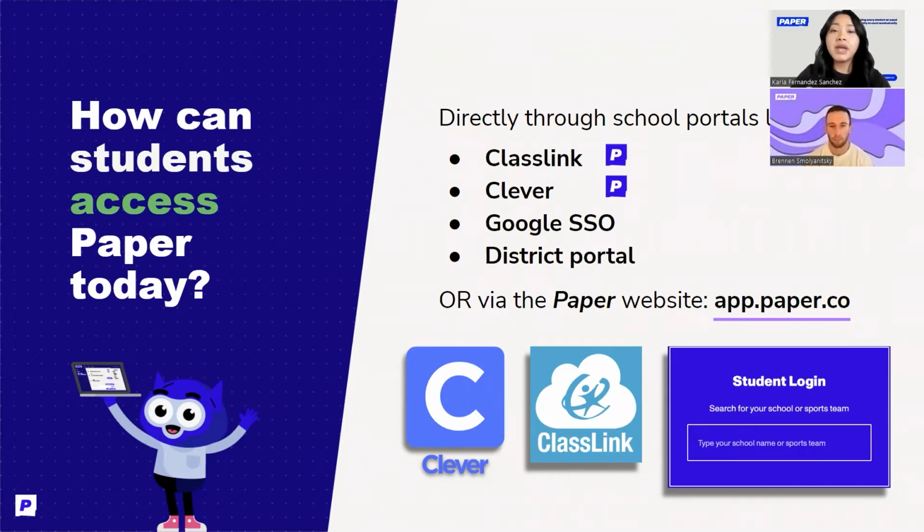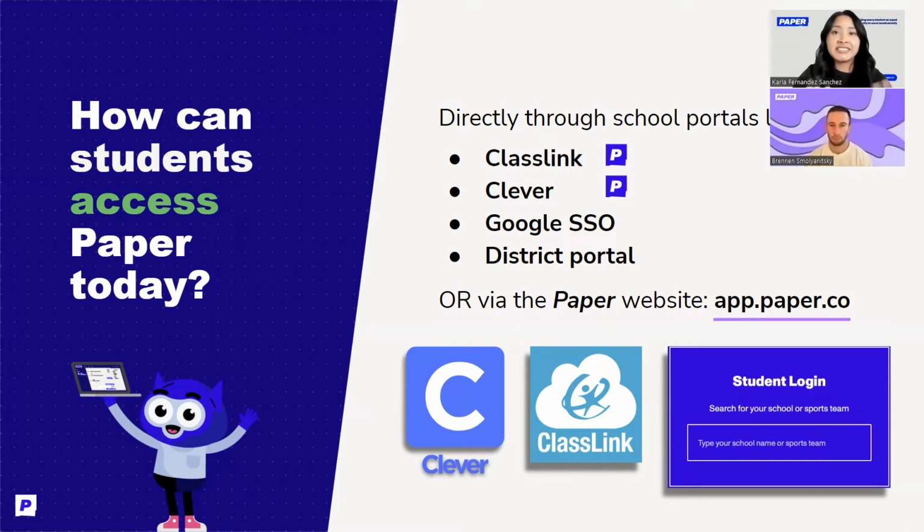General rule of thumb, if your student has access to a school portal such as ClassLink, Clever, or maybe they access different educational materials that the district is offering through their district portal, they can use that. That's going to be the easiest and quickest way to access the Paper platform. All they have to do is go to their school portal and look for this icon. It's a blue and white P icon that they can click on, and that's going to give them access to their Paper account.